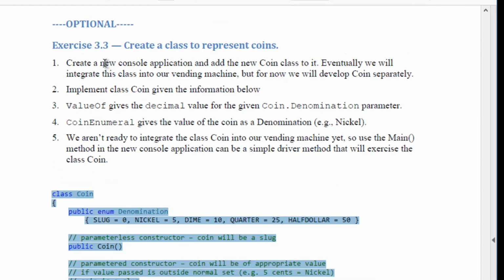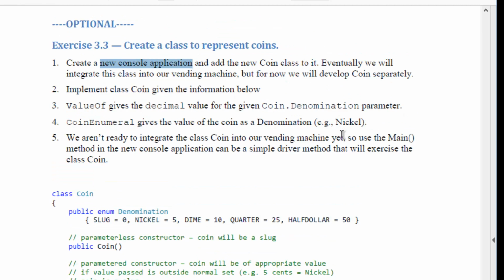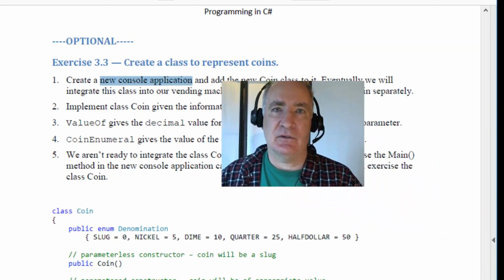Now one thing I want you to notice is this is a new console application. It is not part of your vending machine at this point. Later we will integrate this into our vending machine, but for right now this is a totally separate project that doesn't connect with purchase price or CanRack or some of the other stuff that we've created. And that's the introduction to Assignment 3.